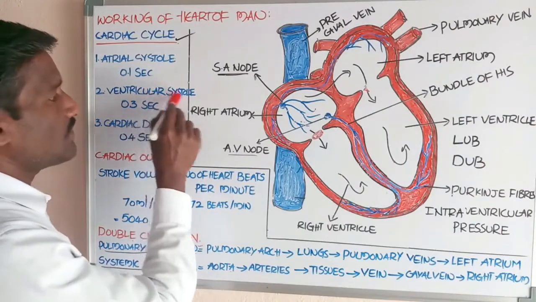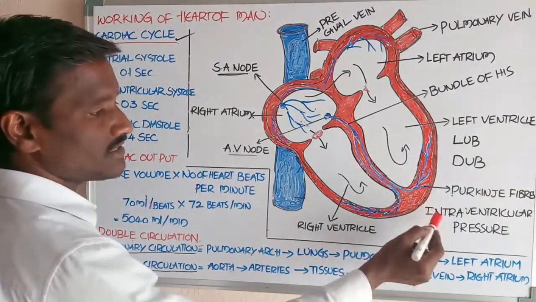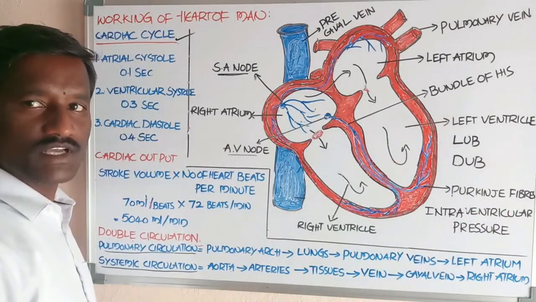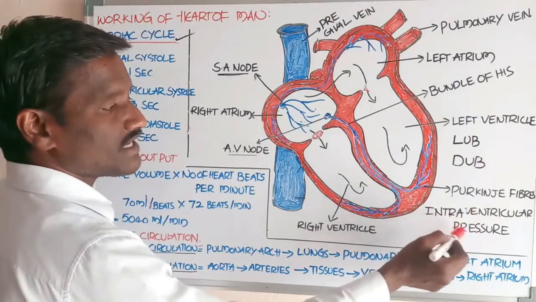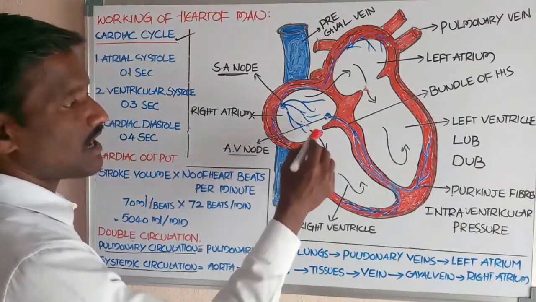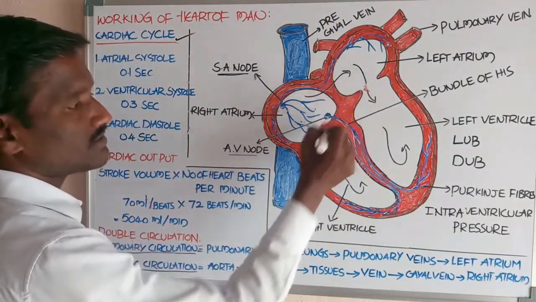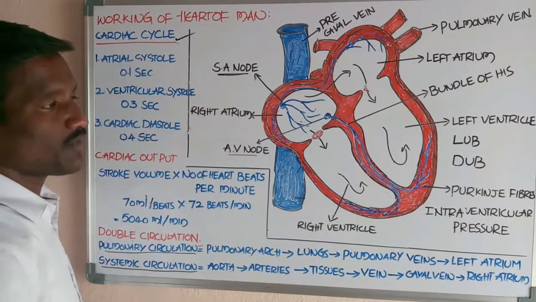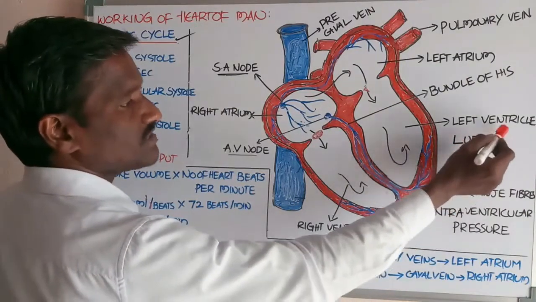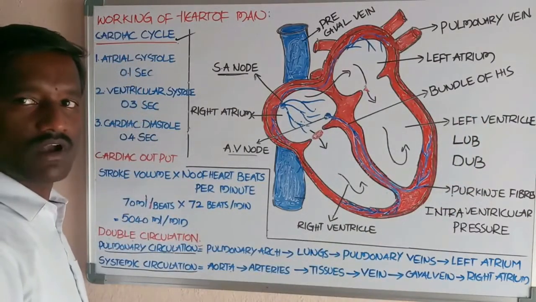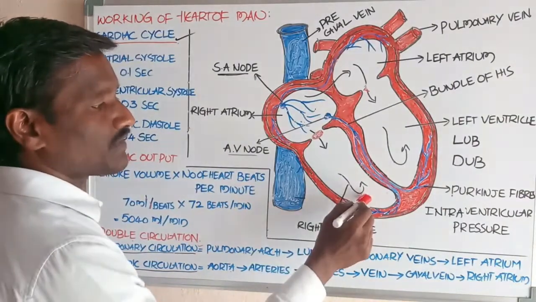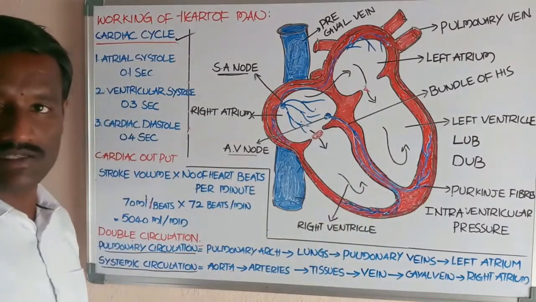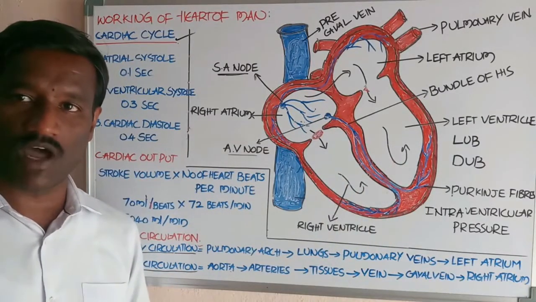Okay, by the ventricular systole, the intraventricular pressure increases, and it causes the closure of the AV valves. This produces the first heart sound, which is called lub, and it also leads to opening of the semilunar valves.